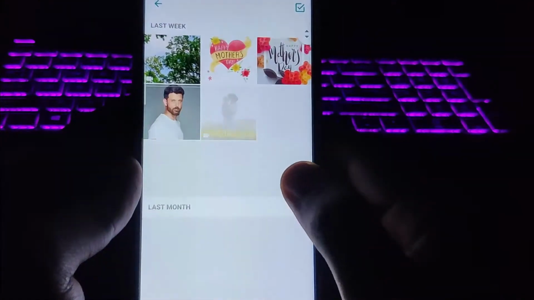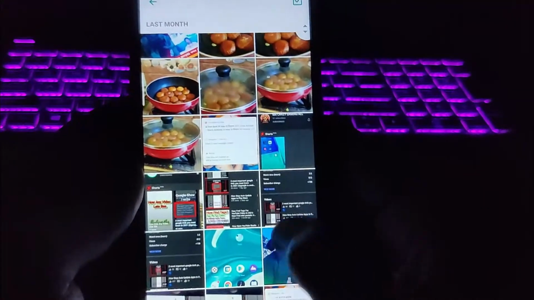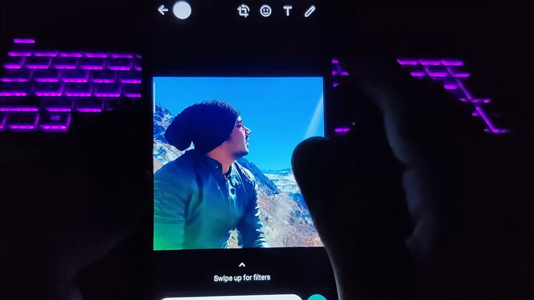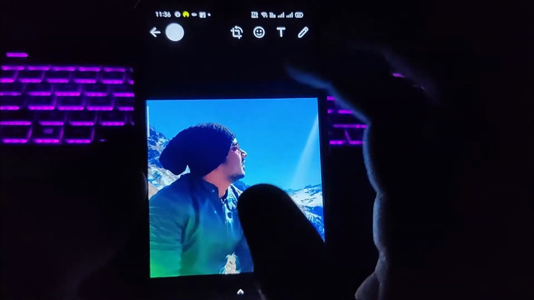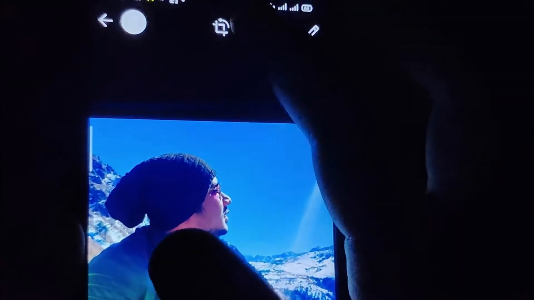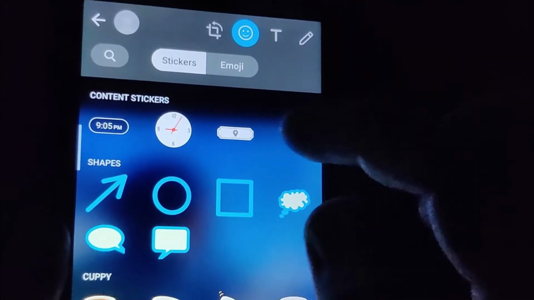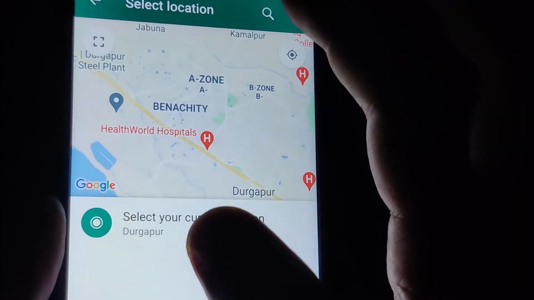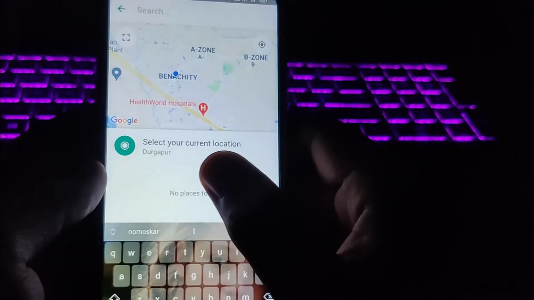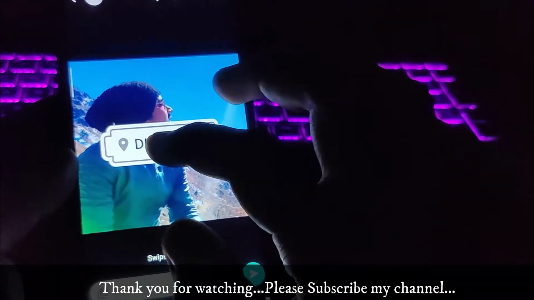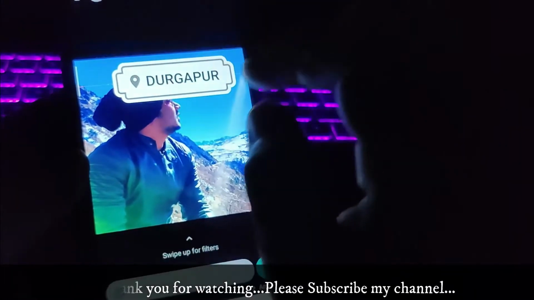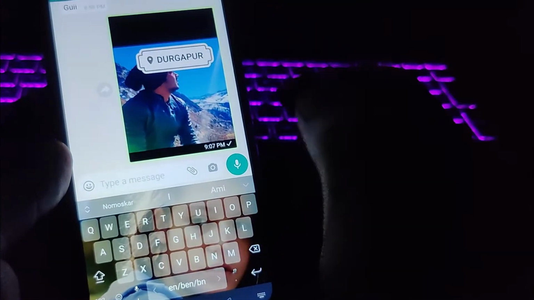So let me select a picture. So here I'm clicking on this picture. Now what you need to do to attach the location here, you need to go to this emoji, and here you can see this option right here. Just click on this and search here for the location which you want to share. Then you just need to tap on your current location, and once you have tapped on your current location, here you have your location shared right on your picture, and just send it.